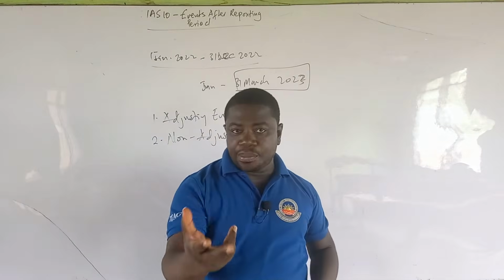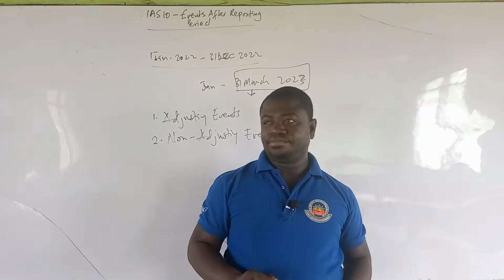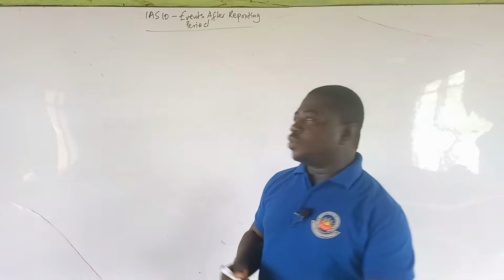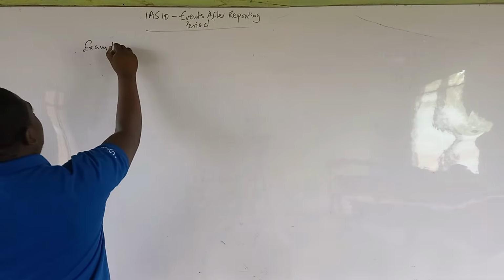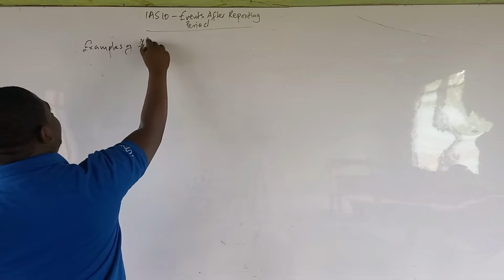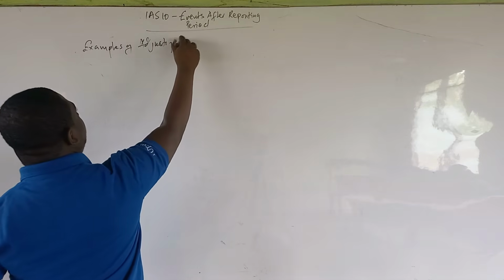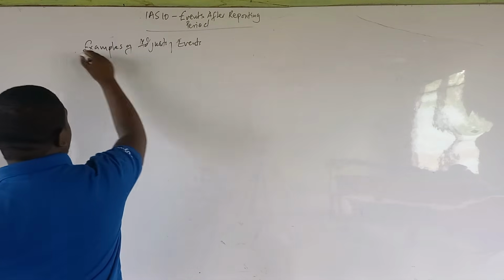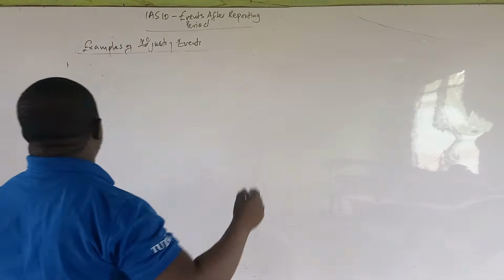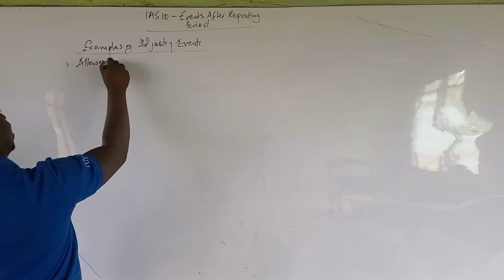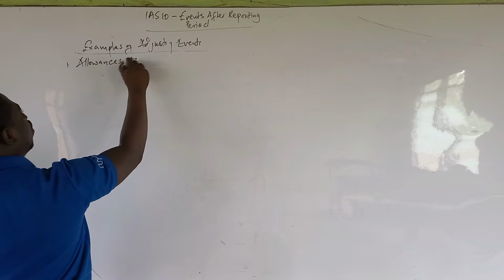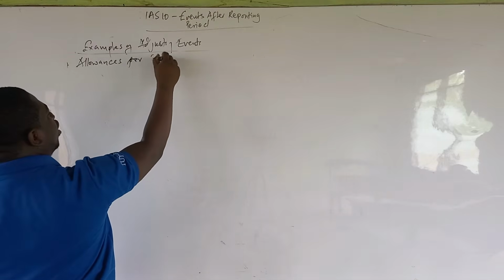But let me just make it more practical for you to understand something. Now let us look at some examples of adjusting events. So I'm going to give you examples of adjusting events so that you know when to adjust and when not to adjust. Now the first one that I'm going to give you is allowances for bad debt or irrecoverable debt.